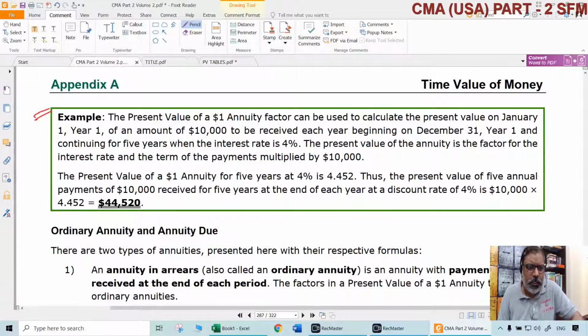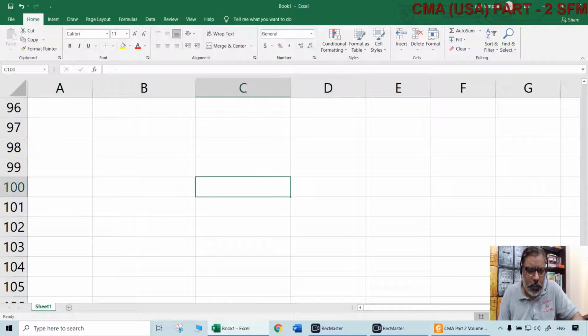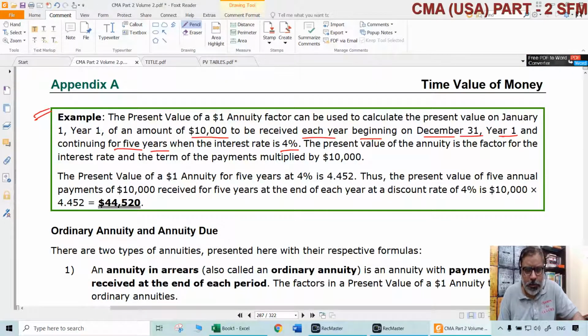Now look at an example here. The present value of a $1 annuity factor can be used to calculate the present value on January 1, year 1 of an amount of $10,000 to be received each year beginning the 31st December year 1 and continuing for 5 years, where the interest rate is 4%. So that is the story. The story should be understood clearly. Mechanical application will be dangerous.